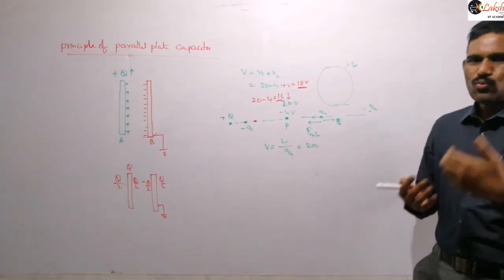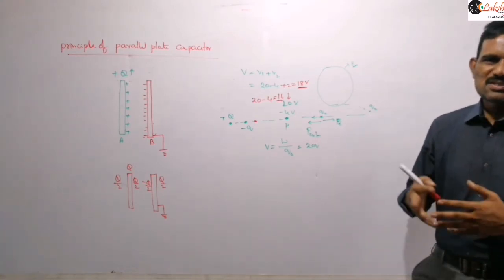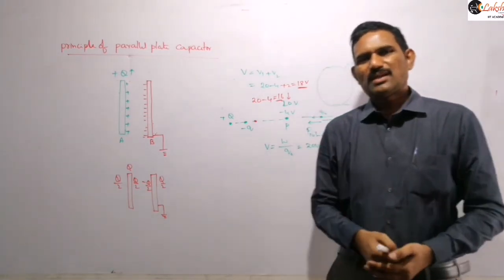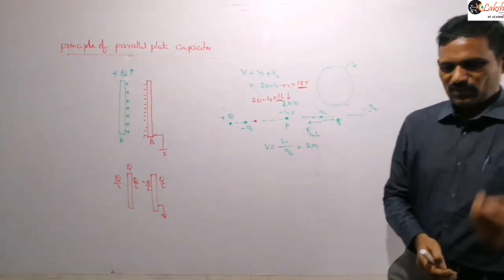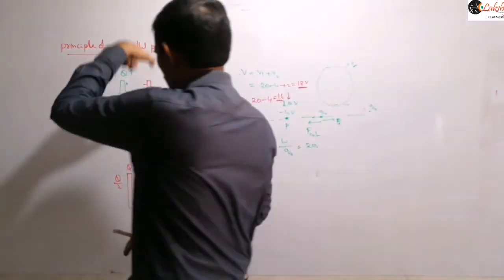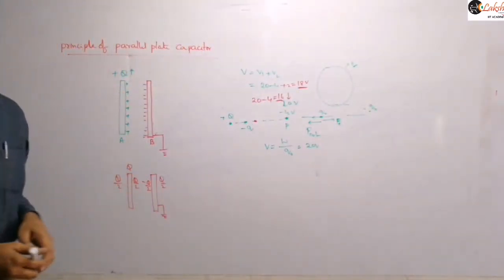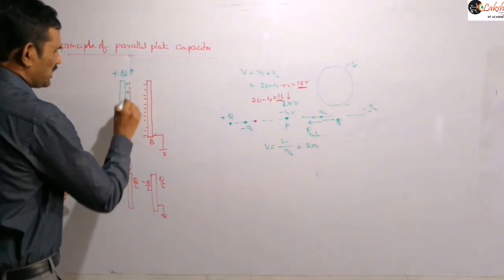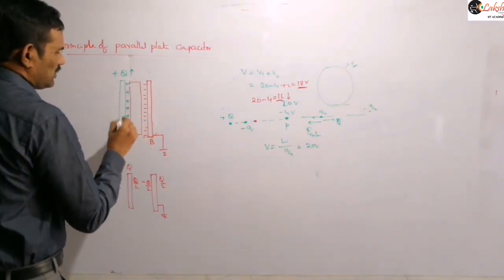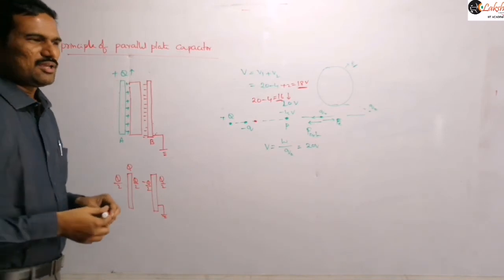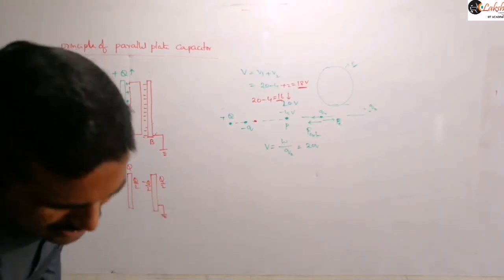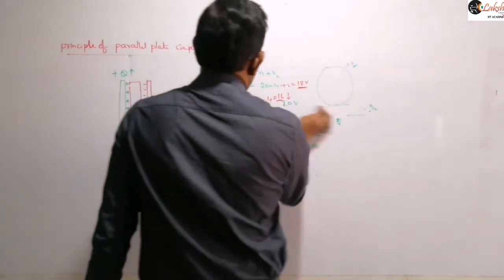And actually one more step is there to increase the capacitance. Further still, after grounding this also, if you want to increase the capacitance, then what we can do is introduce a dielectric here. So the total space between the two plates can be filled with the dielectric medium, so that the capacitance will further increase. And about the effect of this dielectric, we will discuss it later.